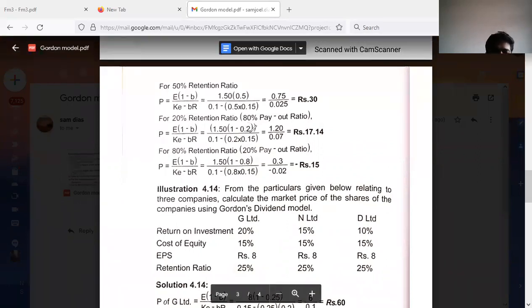So this is right, 0.2 is right. But here, instead of 0.2, it must be 0.8. Kindly make the correction and incorporate all the changes.